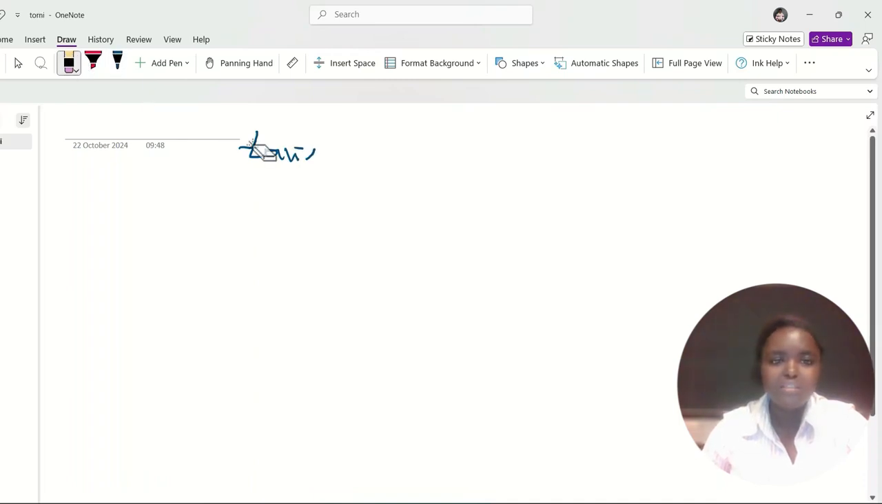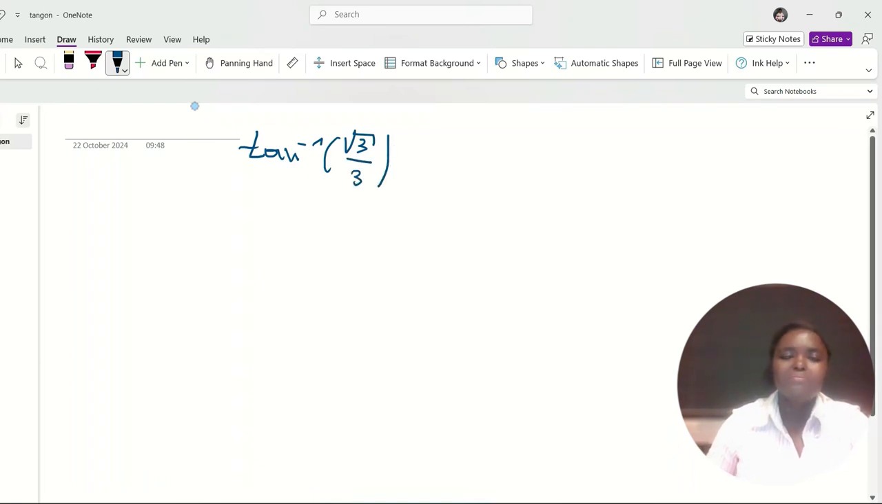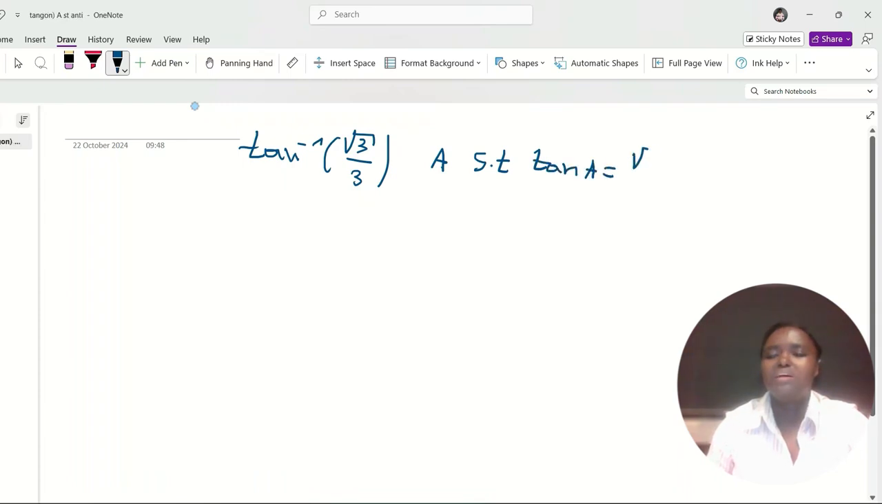What am I writing? Clean this, yes. Tan minus 1 of square root of 3 over 3. Yeah, this is what the question is. We need to find an angle A such that tan of A is equal to square root of 3 over 3.